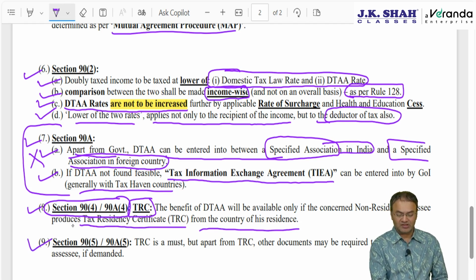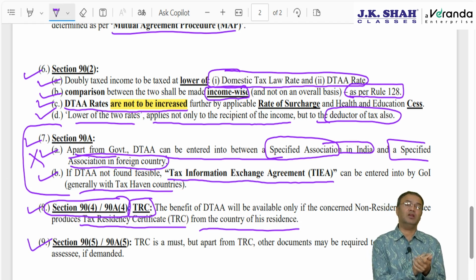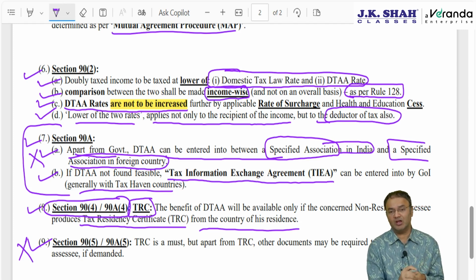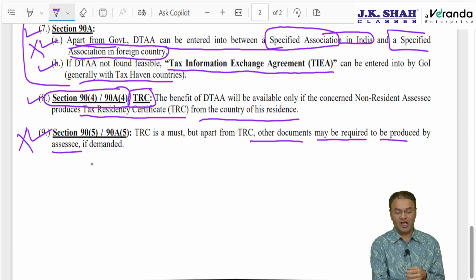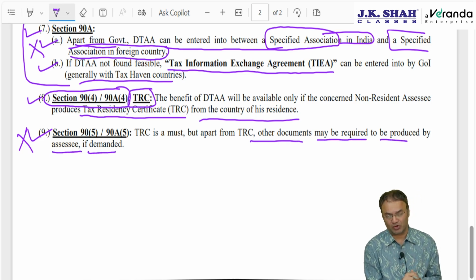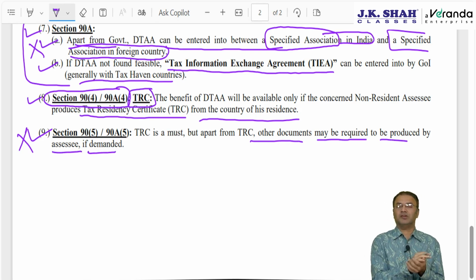And under 90A subsection 5 and 90 subsection 5, TRC is a must, not important from exam perspective. TRC is a must but not sufficient. There may be some other documents or information as may be required to be produced by the assessee, as may be demanded by the department, and then the assessee will have to furnish such documents. Correct? That's it, the chapter is over.